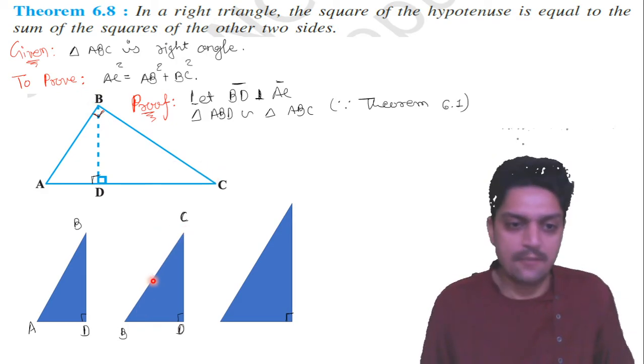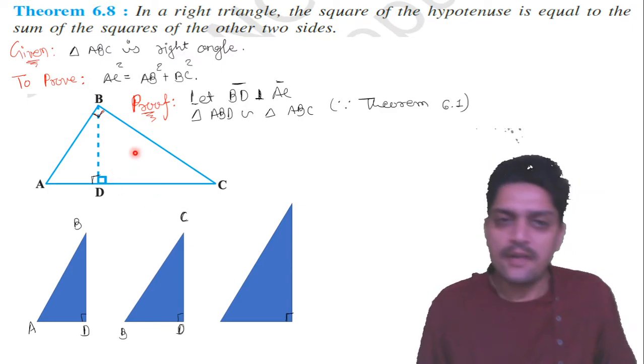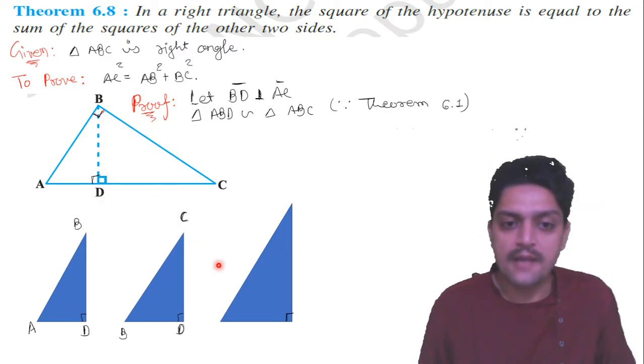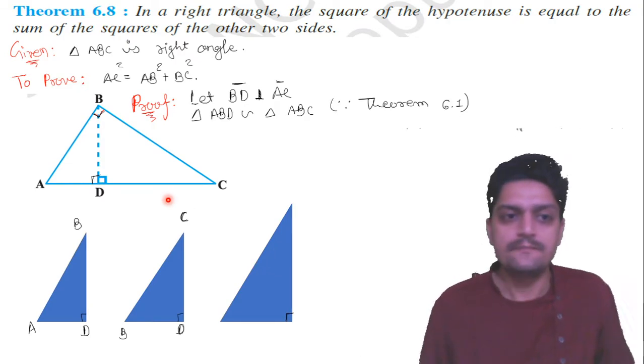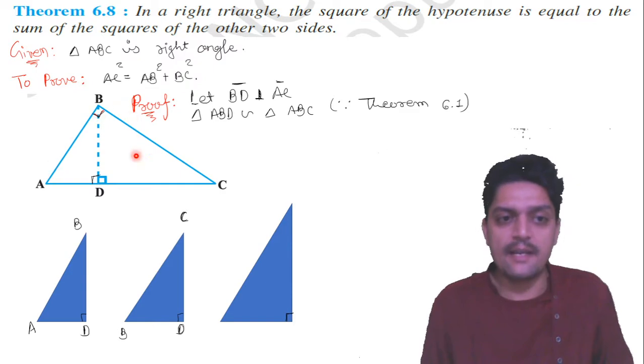Let me do the same for our main triangle. I have drawn this triangle a little bit bigger. This is our main triangle ABC, and if AB becomes the base, then automatically AC becomes the hypotenuse.